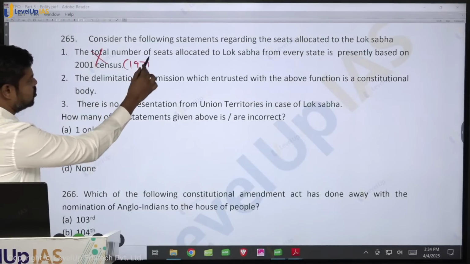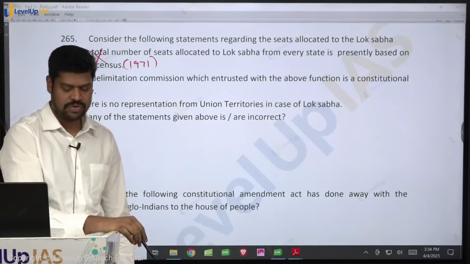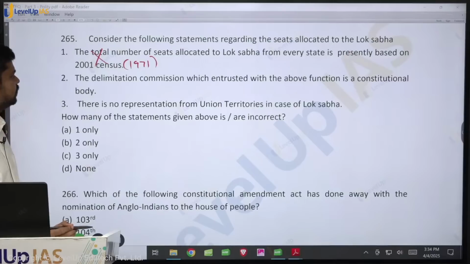I think only 10 more questions are there for the legislature. I will complete it and I will take any doubts if you have, okay, for the online students also.